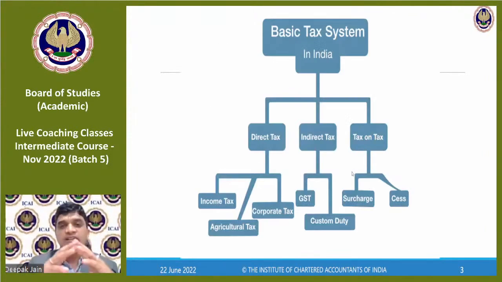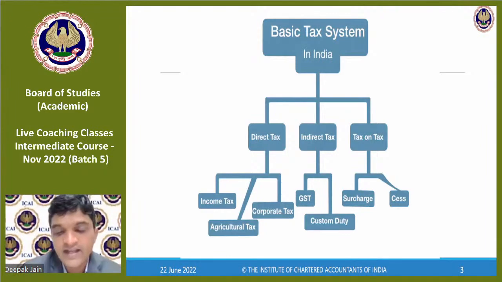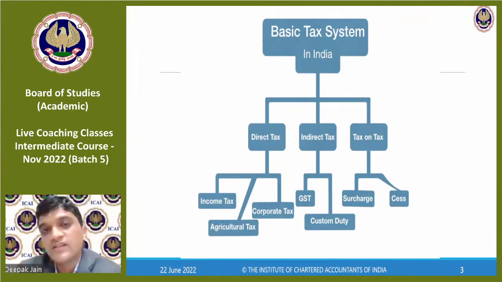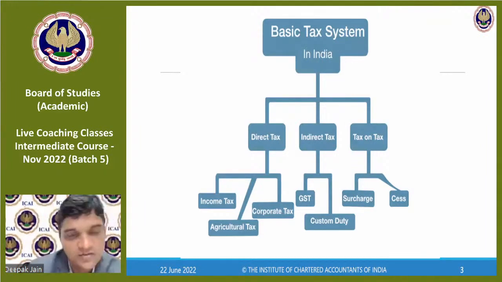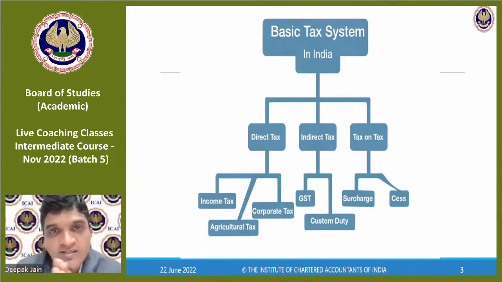Now, what is the basic tax system in India? We have direct tax, we have indirect tax, and in some cases we have tax on tax. Okay. Now, what are the ways of direct taxes? It's basically income tax. Corporate tax is also income tax, but taxes paid by the corporates are called corporate tax. Income tax is paid by individuals.